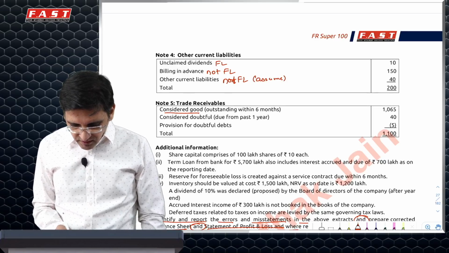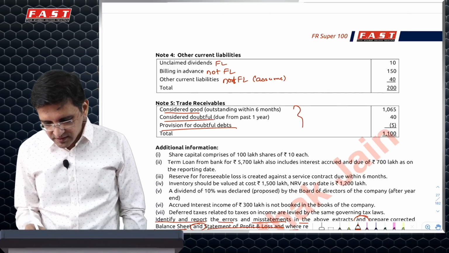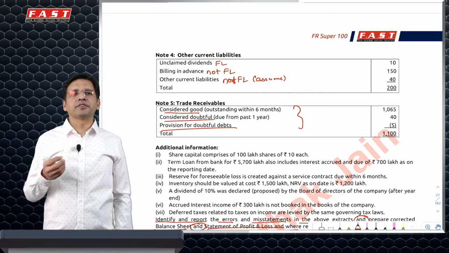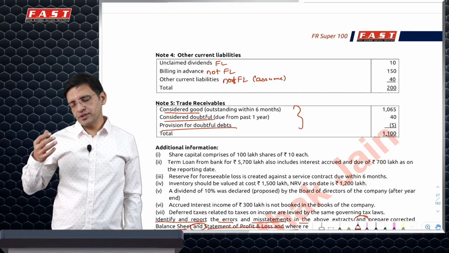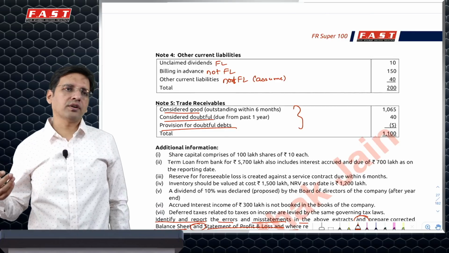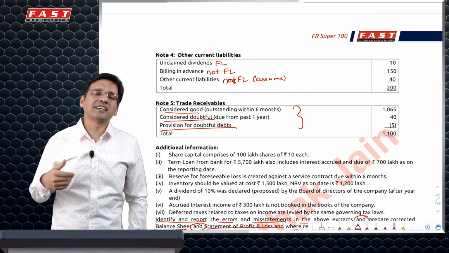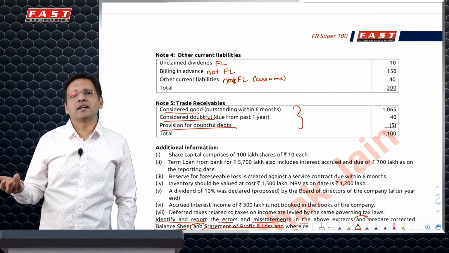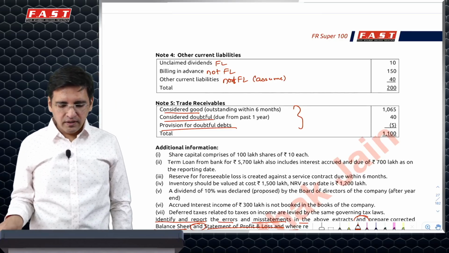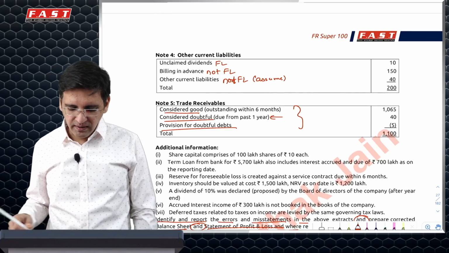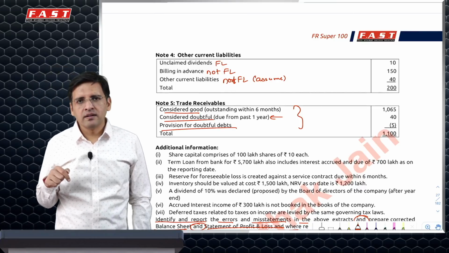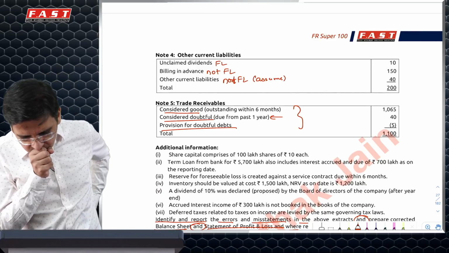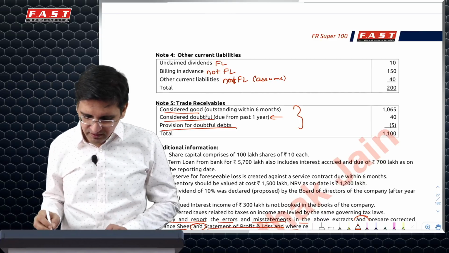Trade receivable considered good, doubtful, provision for bad debt. This is not the way we present nowadays. We say considered good secured, considered good unsecured, significant increase in credit risk and credit impaired. So here doubtful, we'll have to rename it as trade receivables with significant increase in credit risk. Okay, we'll show it under financial asset.